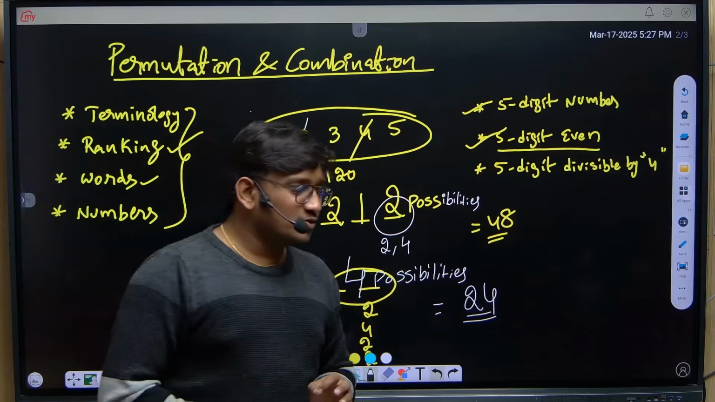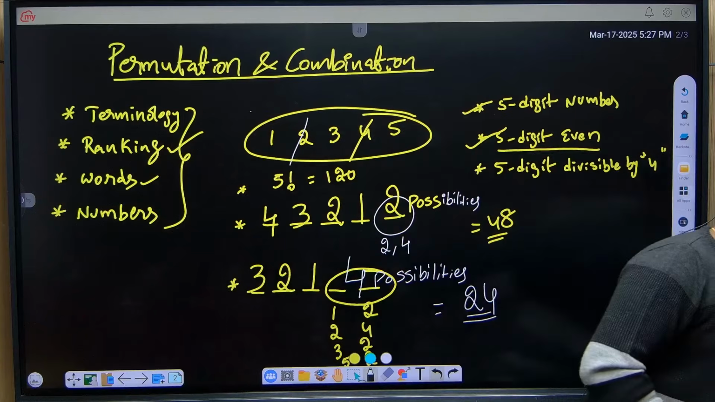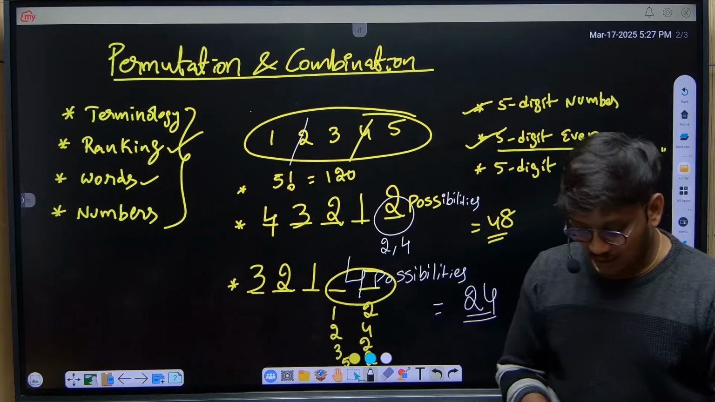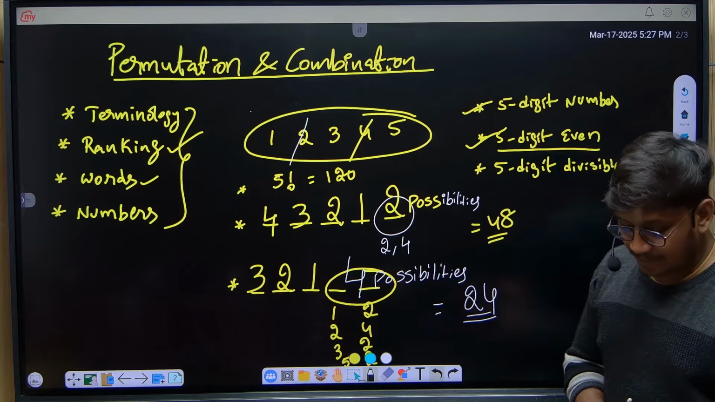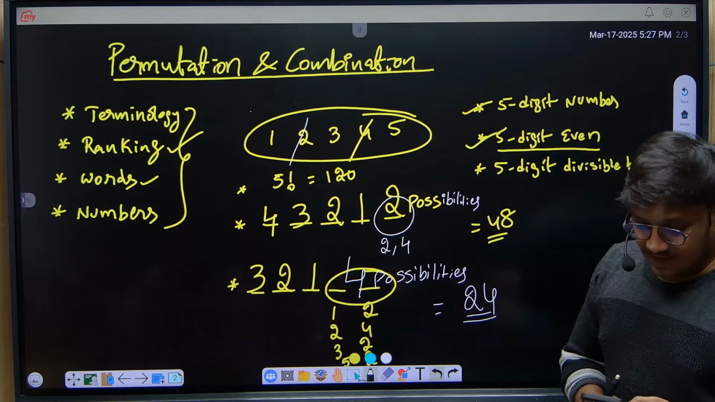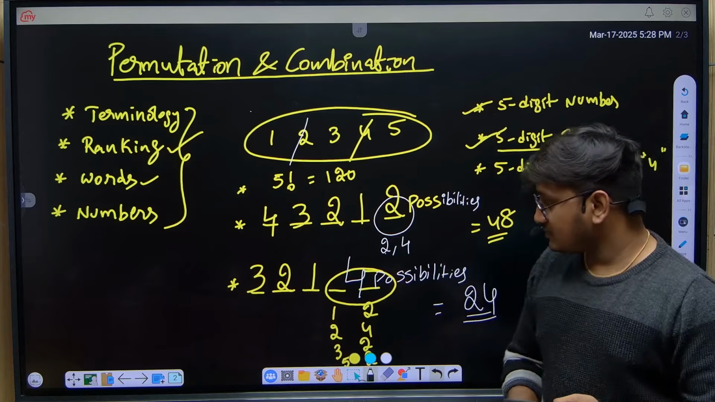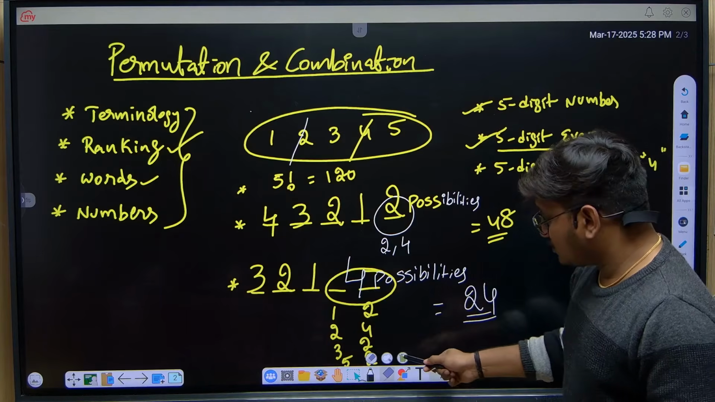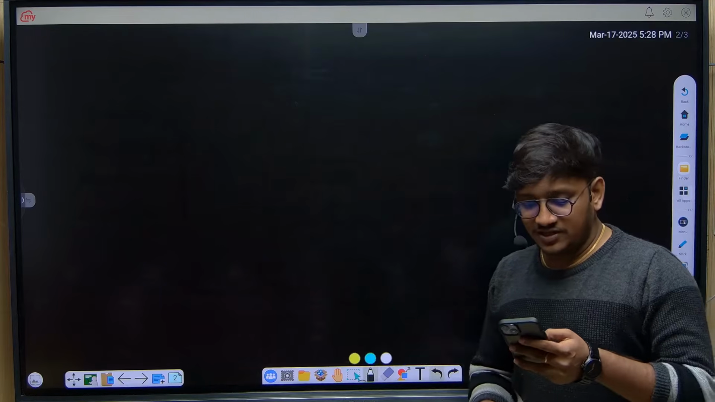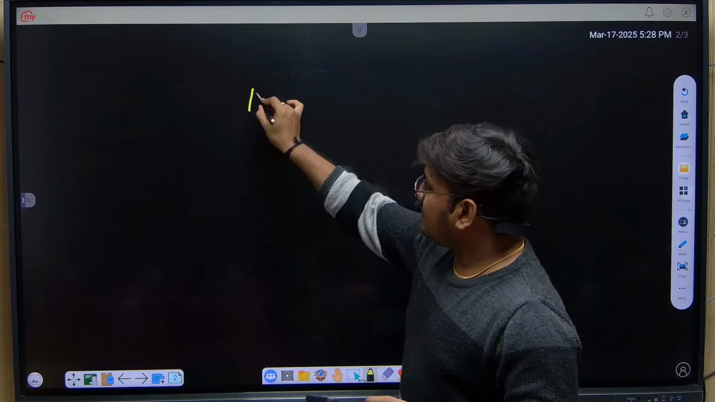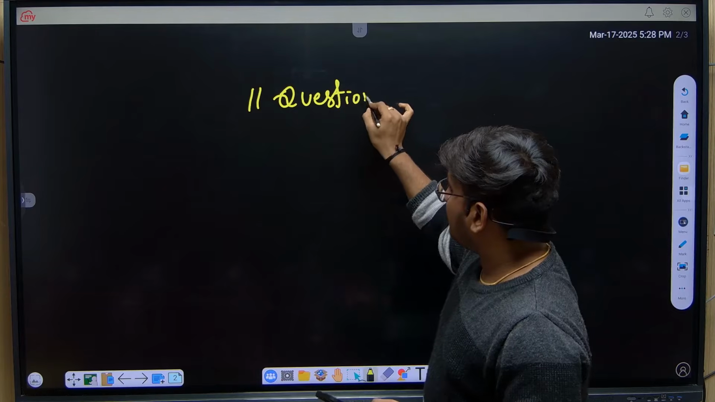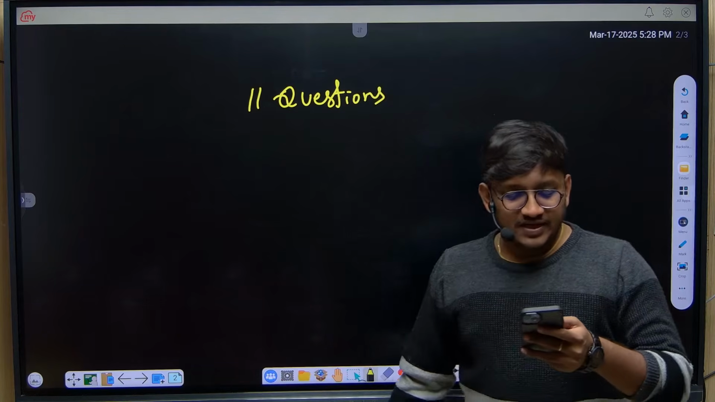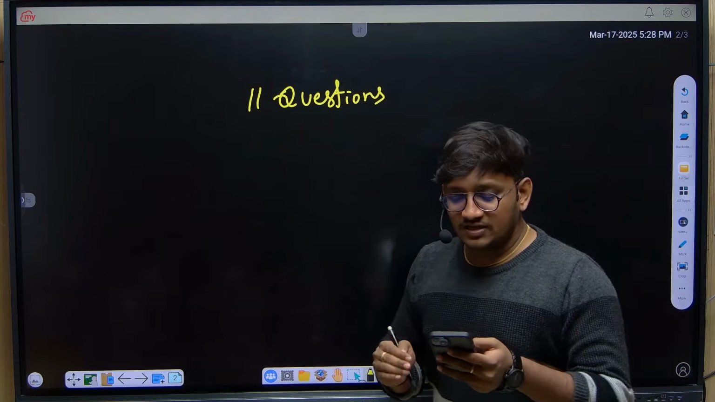Now I will tell you the question which students got on Saturday's slot. I have a question from permutation and combination. It's a simple question. Let me explain it on the screen. Here the question is, there are 11 questions. Listen carefully, there are 11 questions.